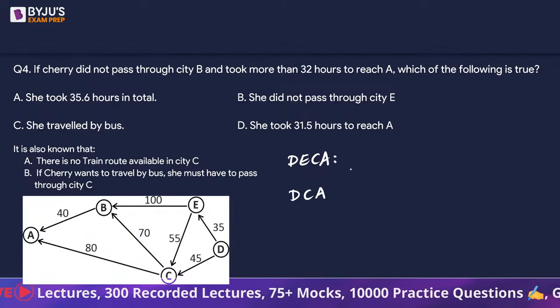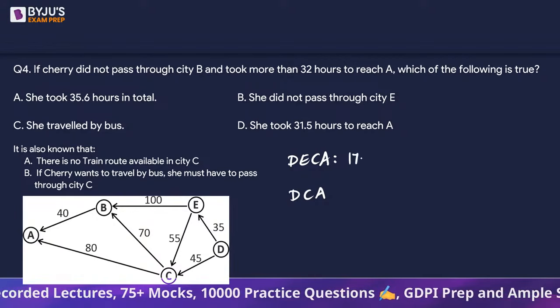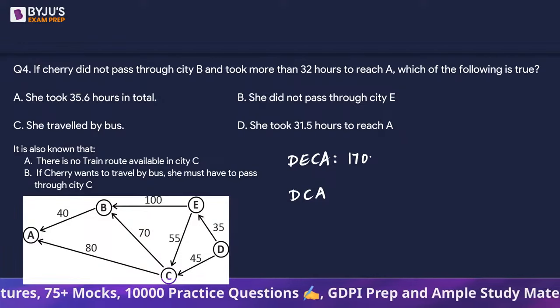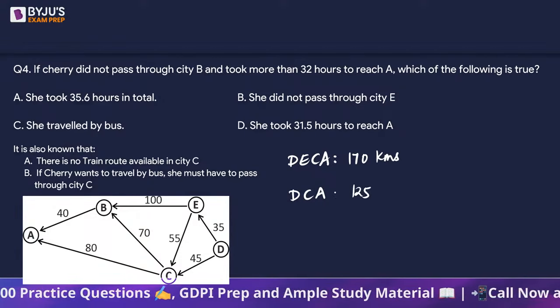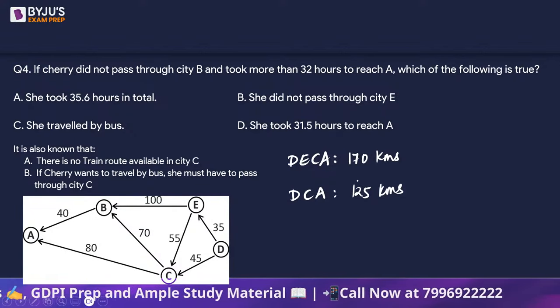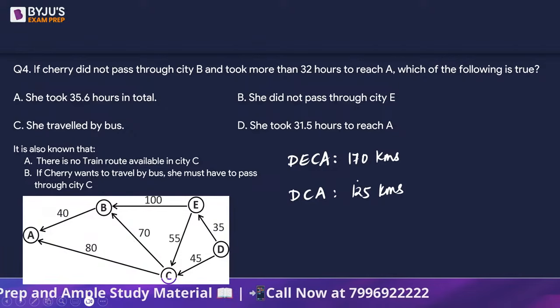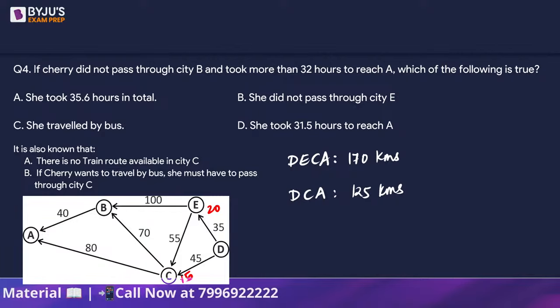Now, DECA is a total of 170 kilometers, while DCA is 125 kilometers, right? And the timings were 20 minutes here and 15 minutes here.